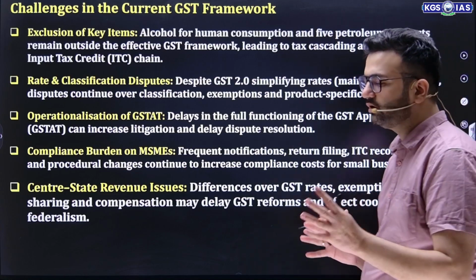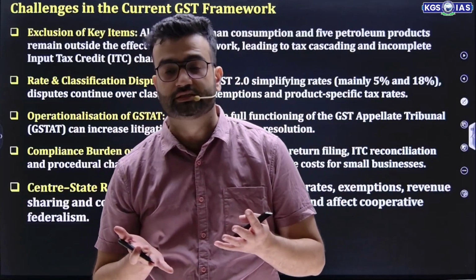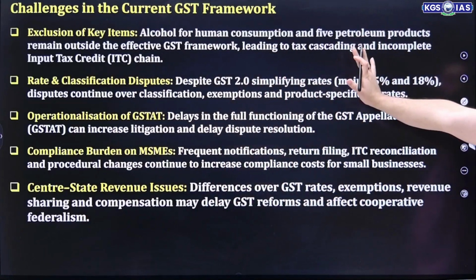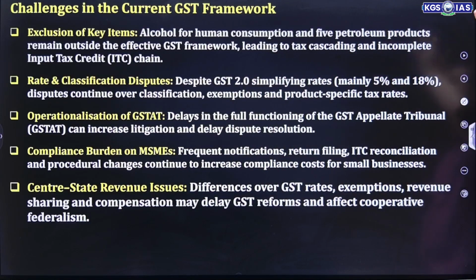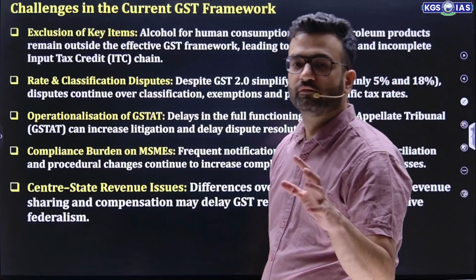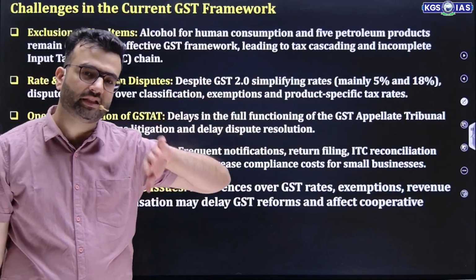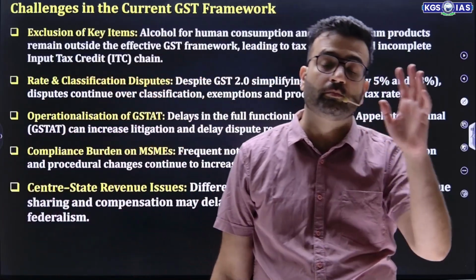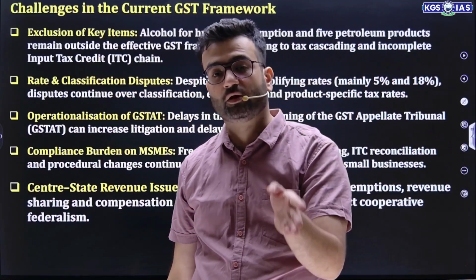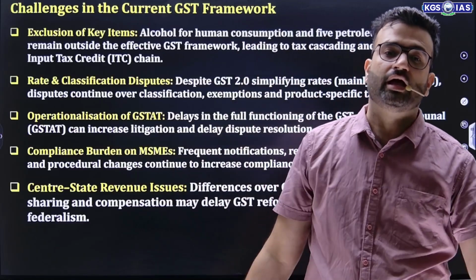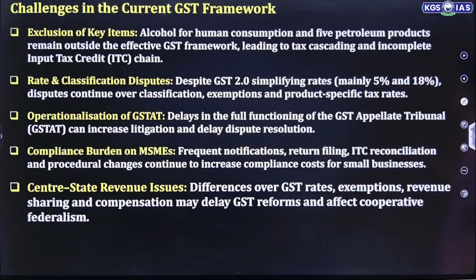Still, many economy scholars and policy makers, and those who are retired people also say this thing, that some items, especially alcohol for human consumption and petroleum products, are outside the effective GST framework, which creates tax cascading and an incomplete input tax credit chain. What is this input tax credit? Suppose I paid the taxes on raw material, I can claim the refund when I pay the final taxes. That is input tax credit. So there is a cascading effect, because petroleum and alcohol are outside the purview of GST. So the cascading problem still persists, and this incomplete input tax credit chain also persists.